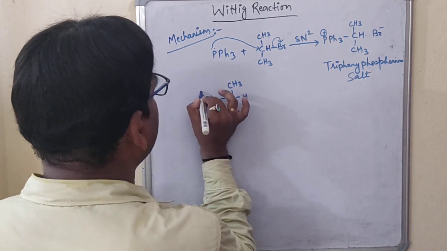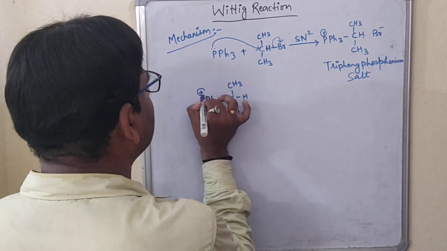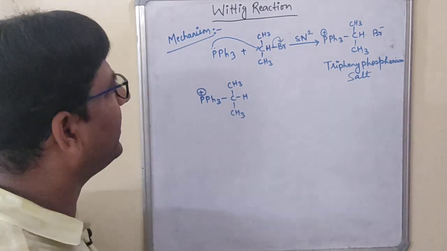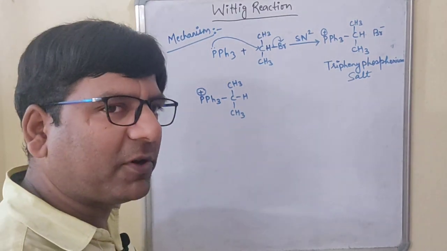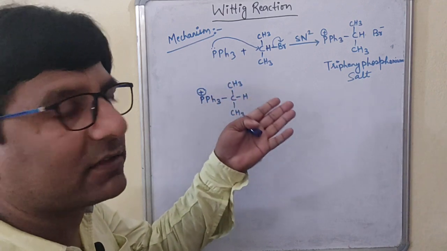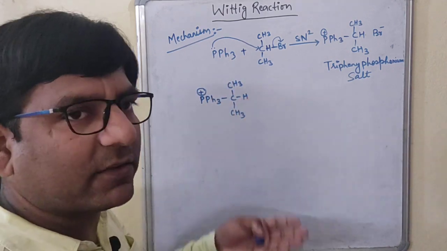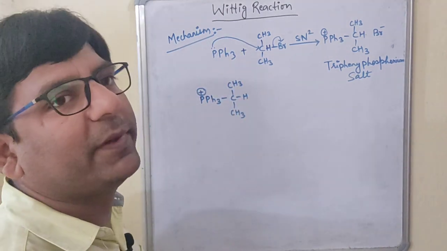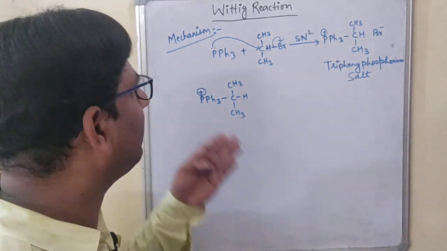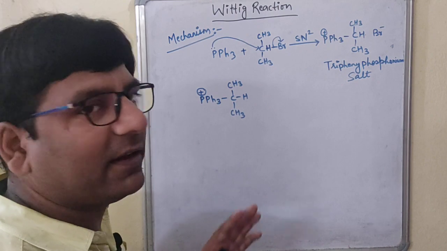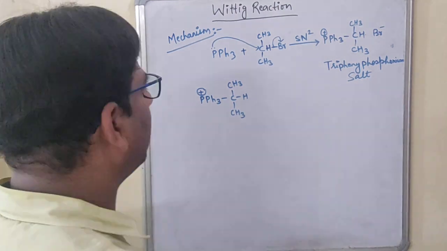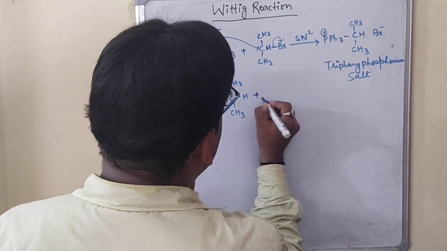Okay, here we have the positive. See, students, while writing the mechanism, always see where you have to keep the negative charge, where you have to keep the positive charge, where the electrons are being transferred, where there is a formation of a bond. Everything should be clear, so that if anyone sees the mechanism of the reaction that you have written, it should be clearly understood.